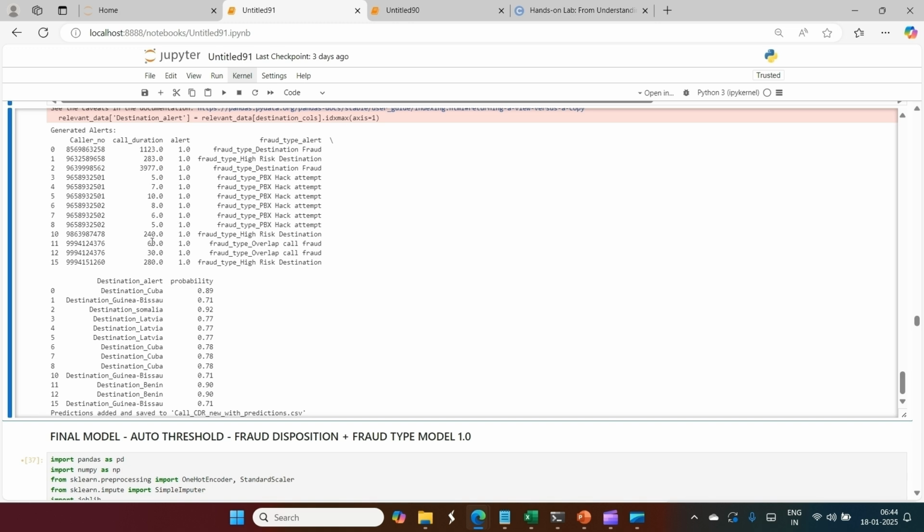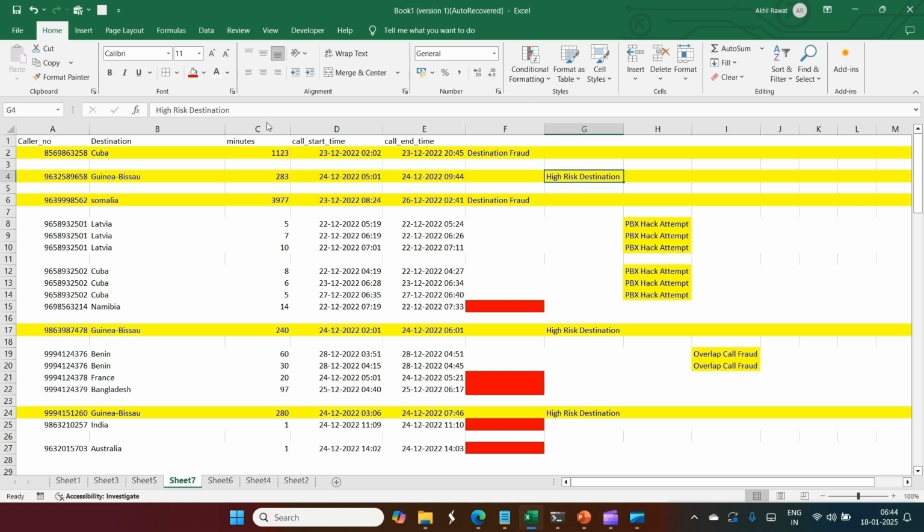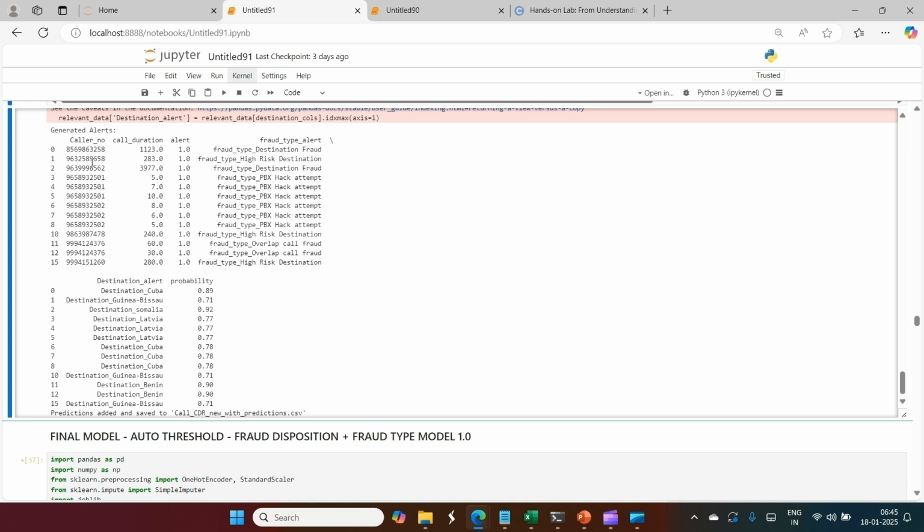If I bold this one, and then this one, sorry, these three: Guinea-Bissau, with numbers ending with 9658, 78, and 60. They are also correctly identified.